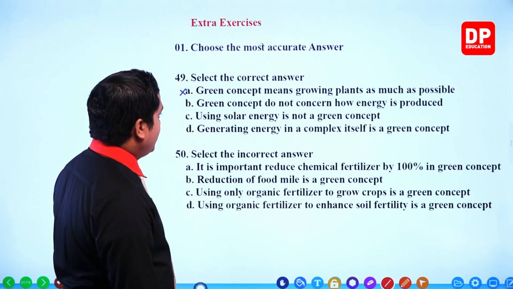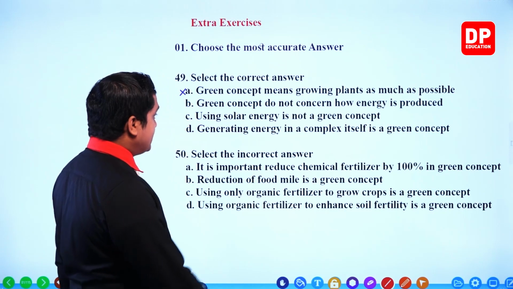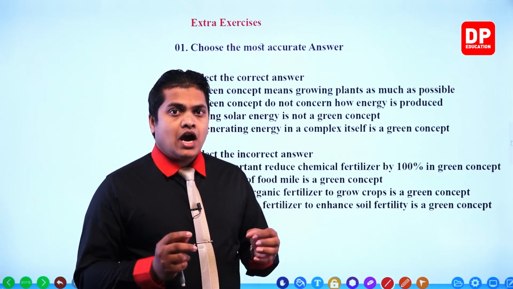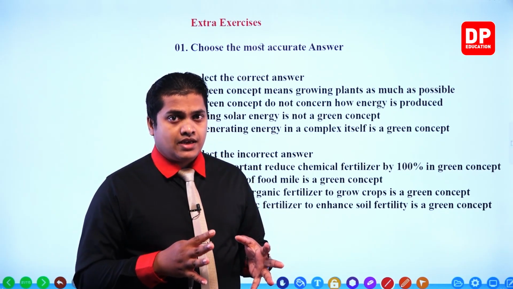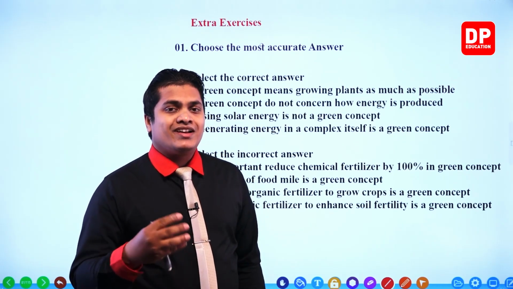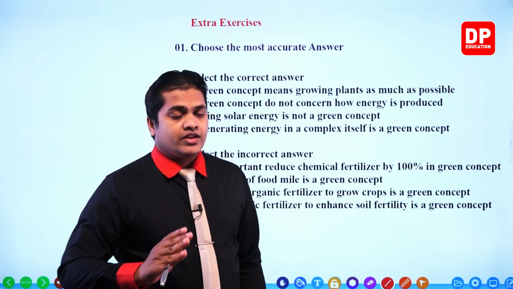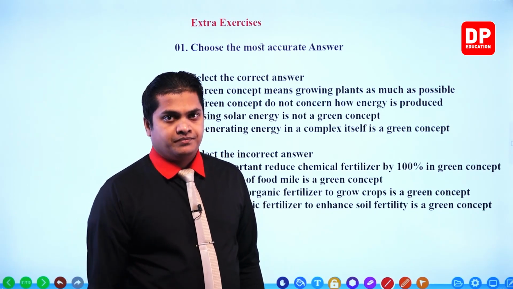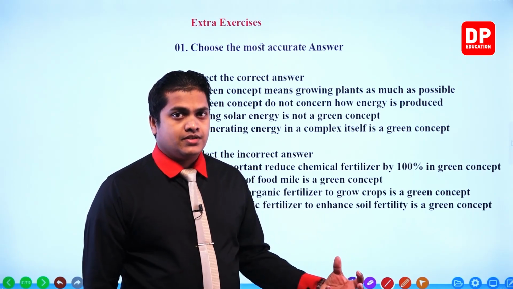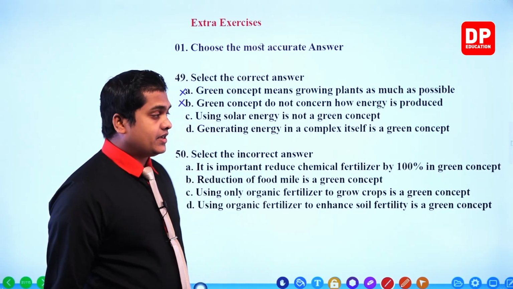Okay. Next one. Green concept does not concern how energy is produced. Actually it does, so it is incorrect. Green concept is considering how energy is getting produced in a certain state or certain area. Because if you burn fuel to generate electricity, then my dear children, it is not going to follow the green concept model. So it does provide a certain concern about how energy is produced. So it is incorrect.